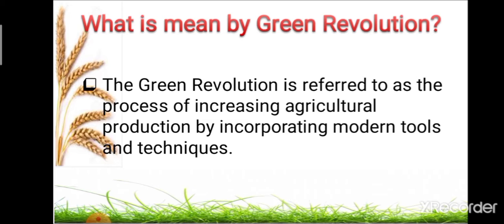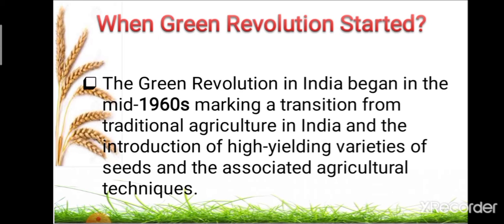After the meaning of the Green Revolution, the next point is when the Green Revolution started. The Green Revolution started during 1960, marking a transition from traditional agriculture in India and the introduction of high yielding varieties of seeds and associated agricultural techniques.